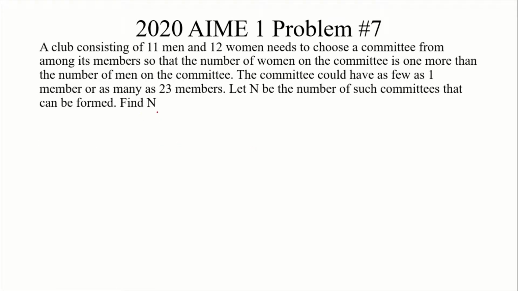So first, we're going to set up a table of the number of men and number of women. If there are 0 men, then there's 1 woman. 1 man, 2 women, 2 men, 3 women, and so on and so forth, to 11 men and 23 women.